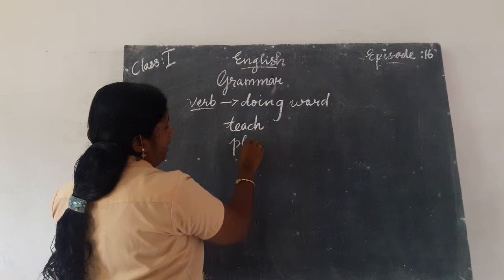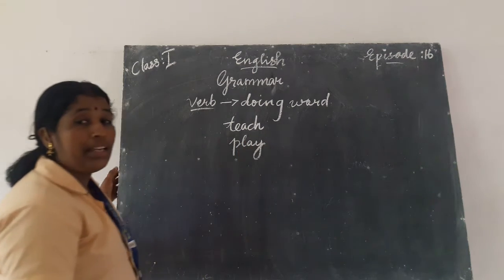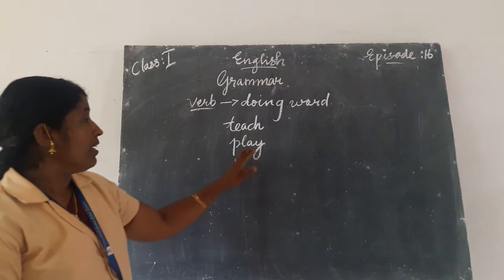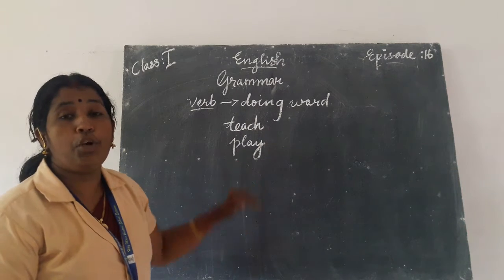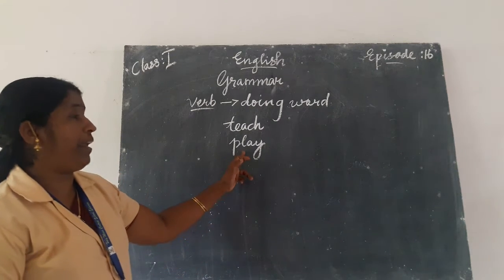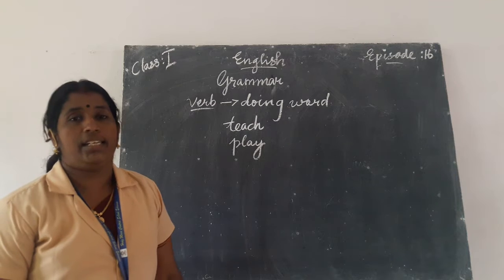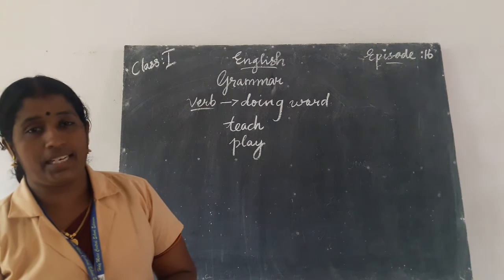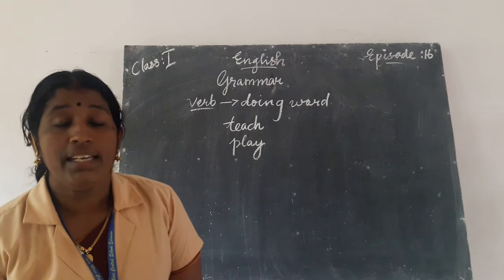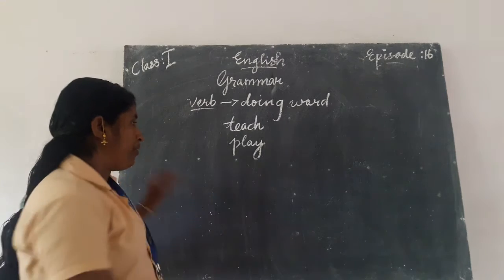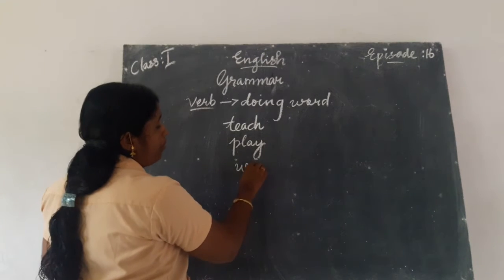Play. P-L-A-Y. Play is a verb because the word play denotes an action. It tells us about an action, so it is called a verb. Write, W-R-I-T-E.